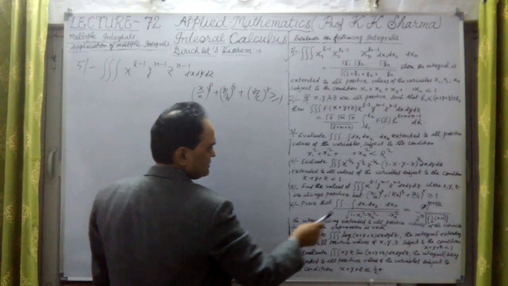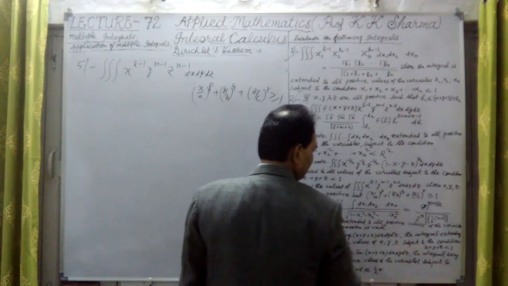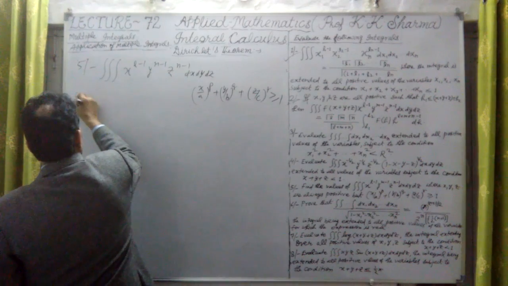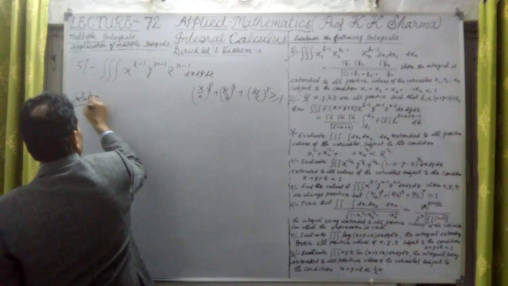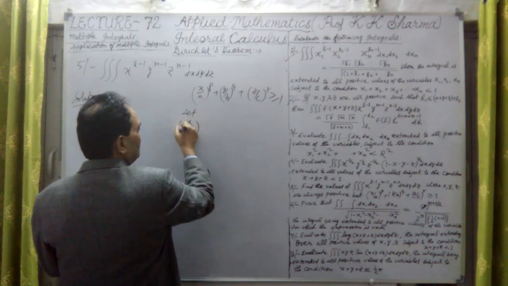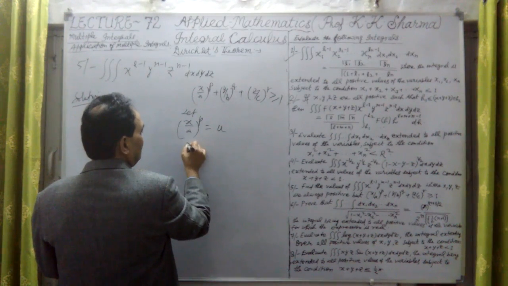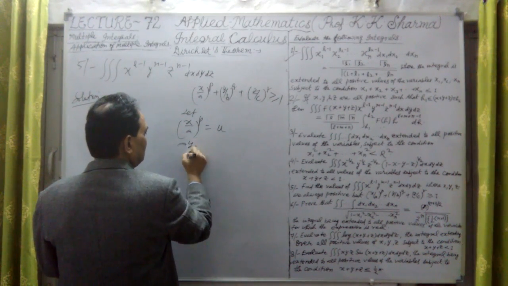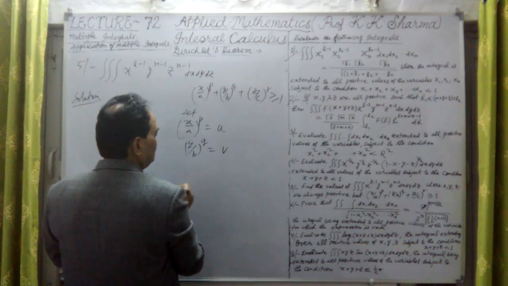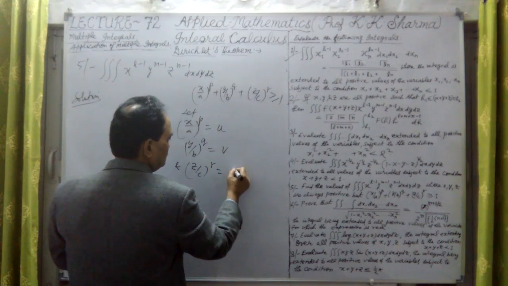Okay, this is x raised to the power. What is the value of x here? We have to substitute there. So let's substitute here. Solution. Let (x upon a) whole power p be equal to u, (y upon b) whole power q equal to v, and (z upon c) whole power r equal to w.